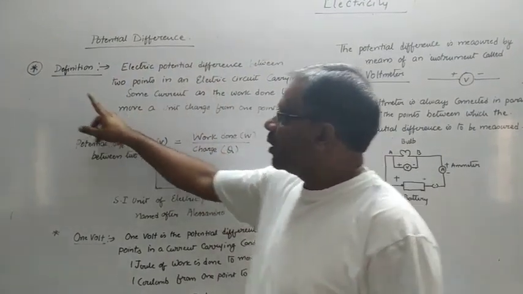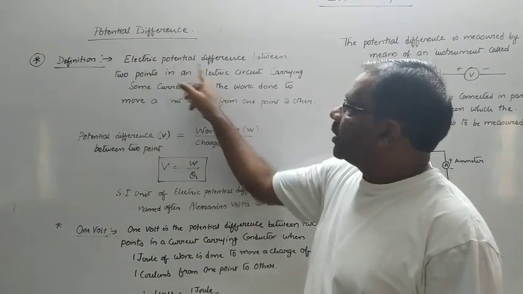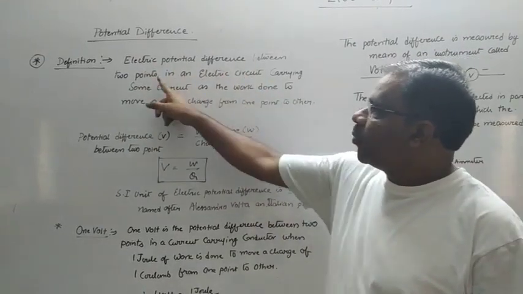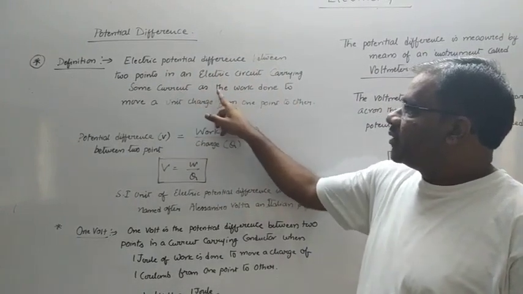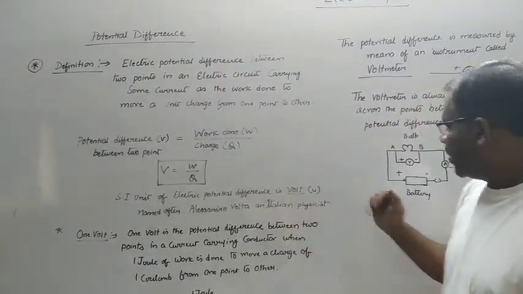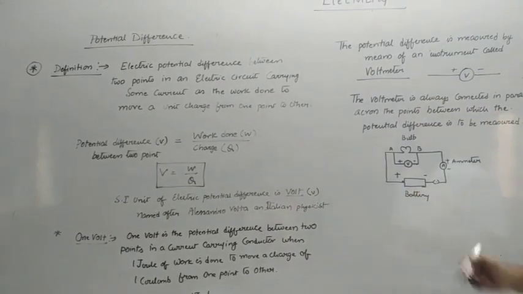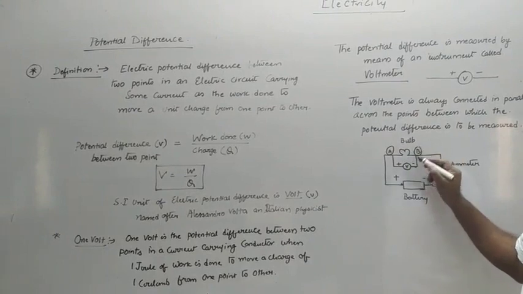Now this is very important. What does the definition say? What is potential difference? Electric potential difference between 2 points in an electric circuit carrying some current is defined as the work done to move a unit charge from one point to other. Let us consider this example. Now, the potential difference between 2 points A and B.